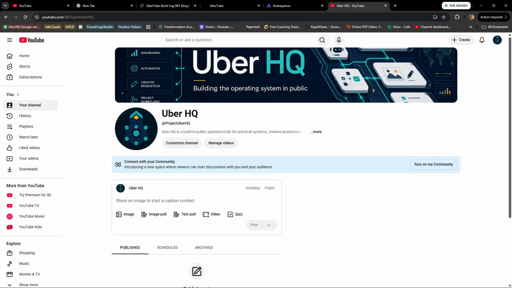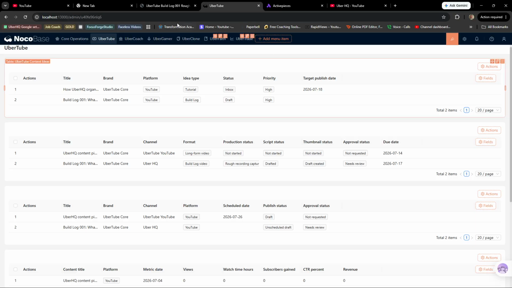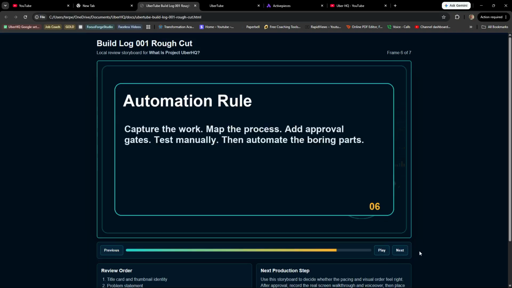Back here, automation rule: capture the work, map the process, add approval gates, test manually, automate boring parts. So it'll all eventually get automated, but I'm taking my time doing it right, so it can be scaled.